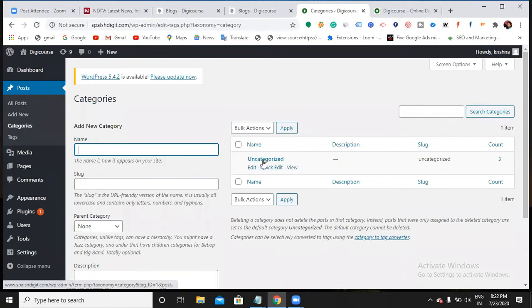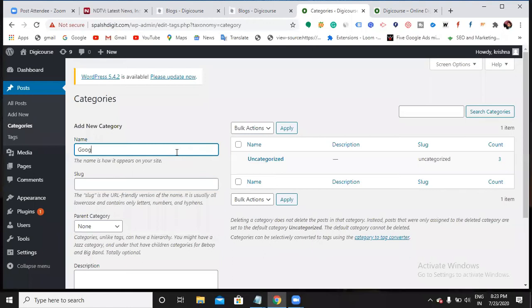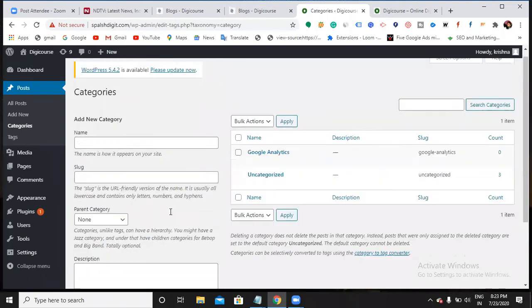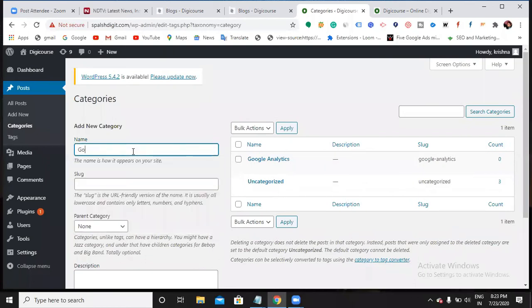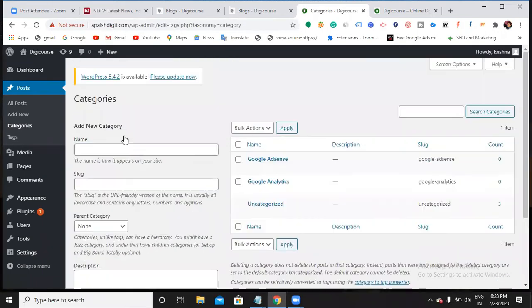So by default, you will have this uncategorized category. You won't be able to delete this uncategorized, so don't try to delete it, okay? So I will create categories like Google Analytics, then next Google AdSense, and the next one.